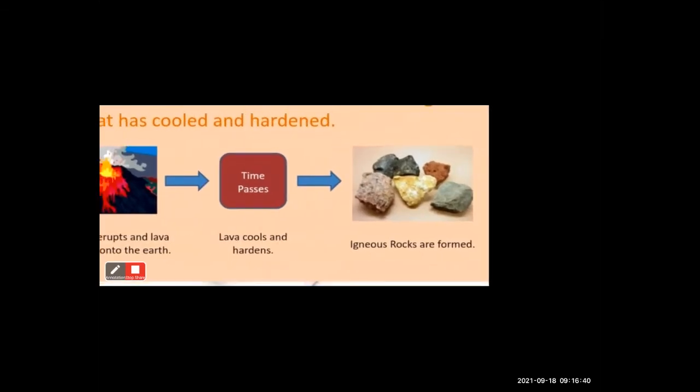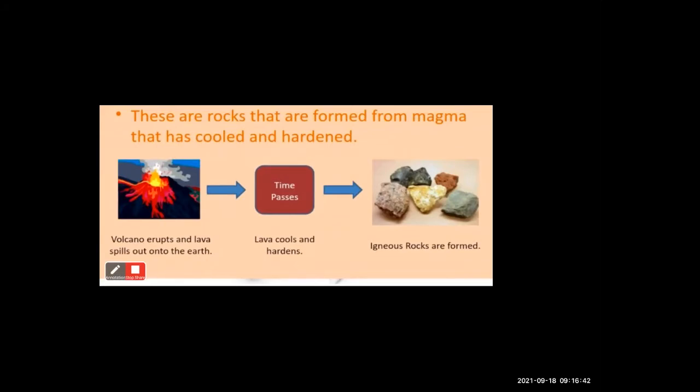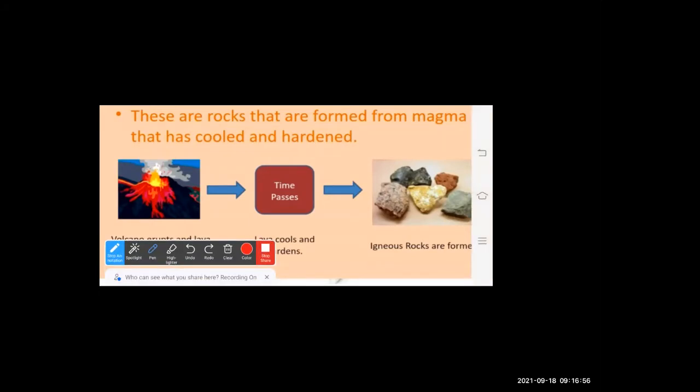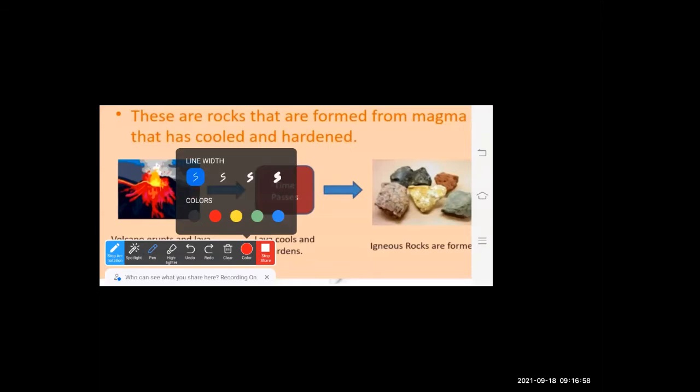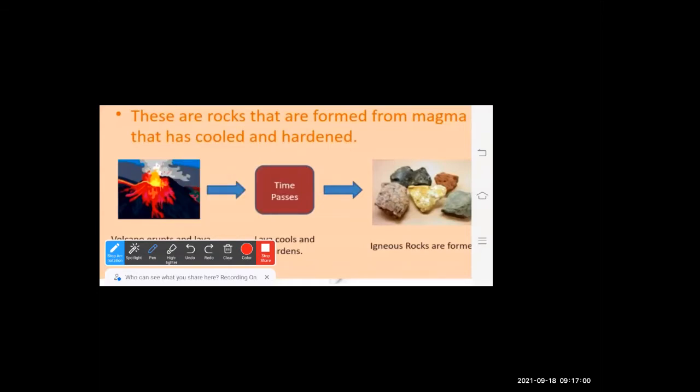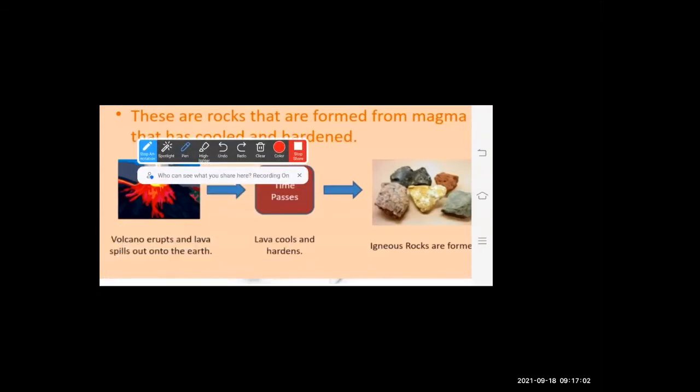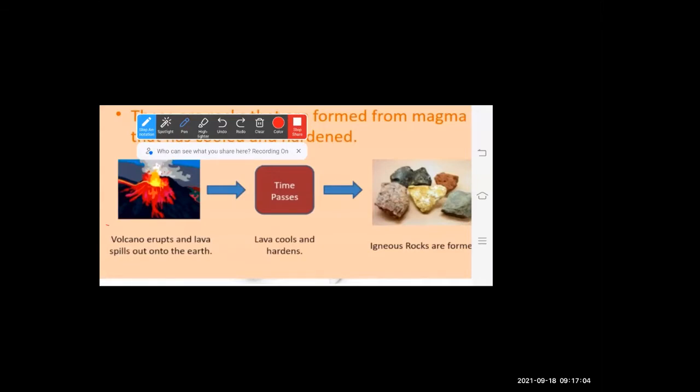Okay, now see the cycle of this igneous rock, how it is formed. The volcano erupts and the lava spreads on the earth.